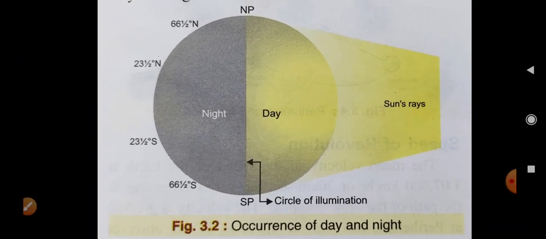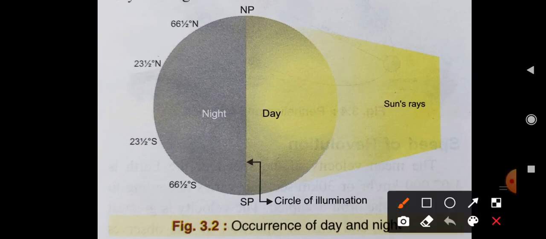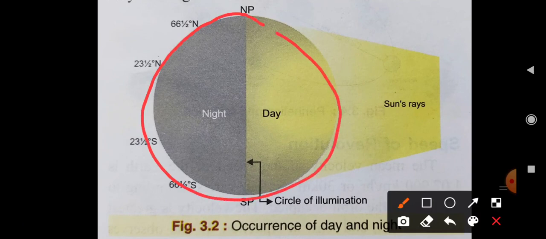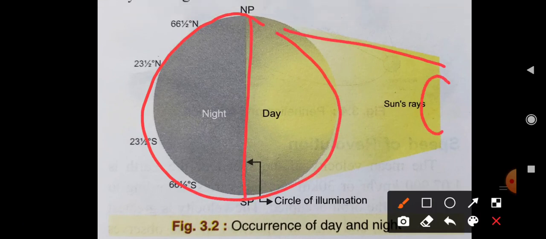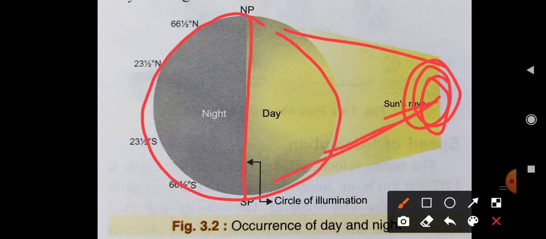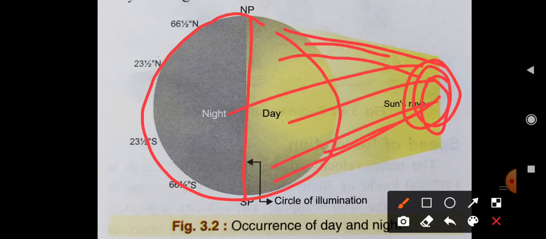You can see the diagram of that, and by this diagram you can easily understand. This is the earth, and this is the sun, the main basic source of sunlight, the temperature or the heat.